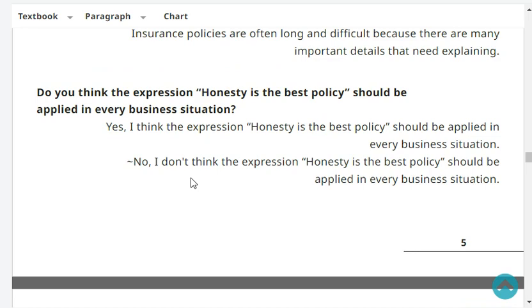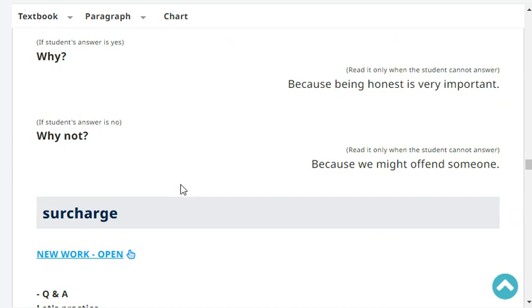Do you think the expression honesty is the best policy should be applied in every business situation? Yes or no? Yes, I think the expression honesty is the best policy should be applied in every business situation. Why do you think so?